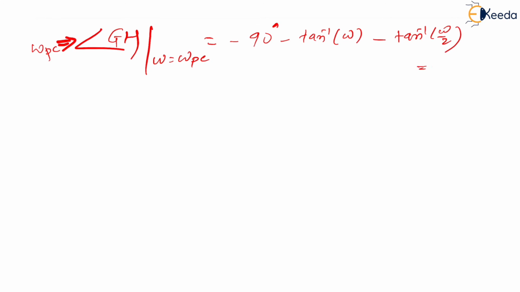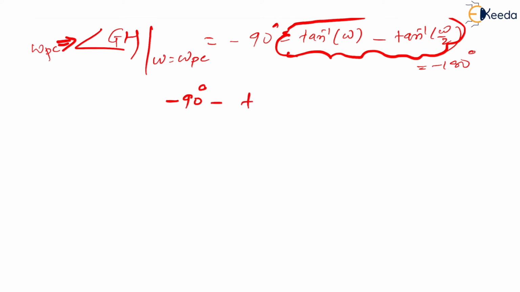Now what am I supposed to do? I am supposed to equate it to minus 180 degrees, right? So if I equate it to minus 180 degrees and combine these two, what do I get? Then I get minus 90 degrees minus tan inverse of, if you think of, this is a and this is b, a plus b, this is 1 and this is 0.5, so 1 plus 0.5.